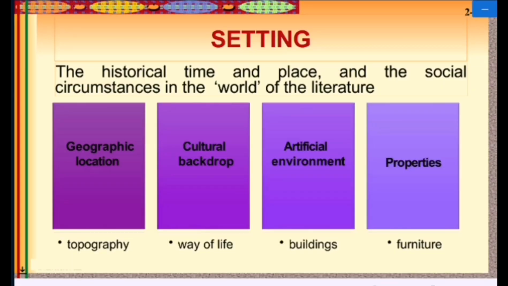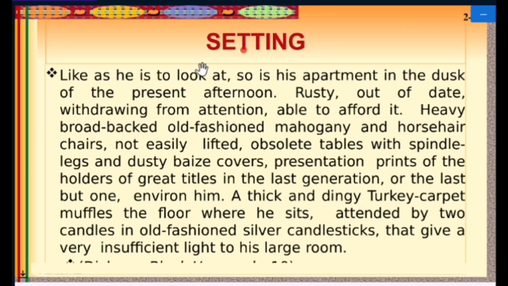The next one is the setting. The historical time and place and the social circumstances in the world of literature is called setting. In setting, we look into the geographic locations, which is the topography, then the cultural backdrop, that is the way of life, and the artificial environment, that is buildings, properties, and furniture. That is what the setting is like.